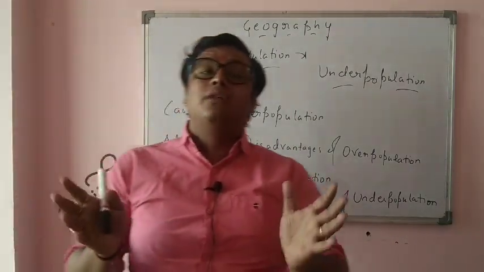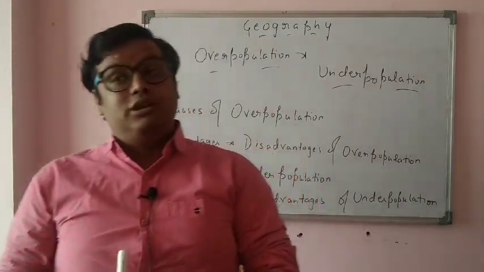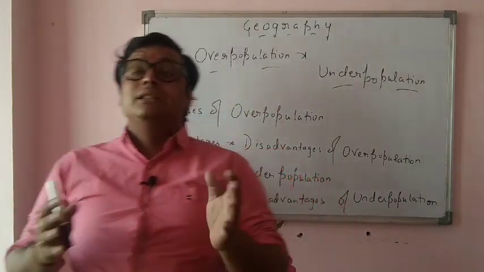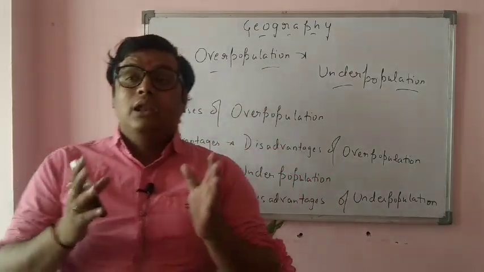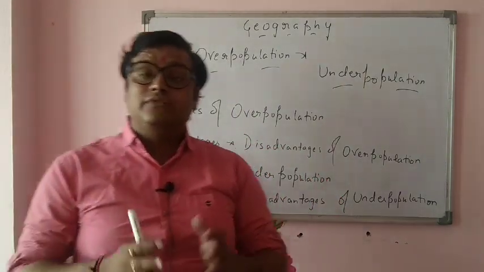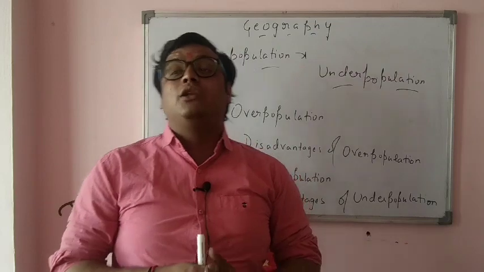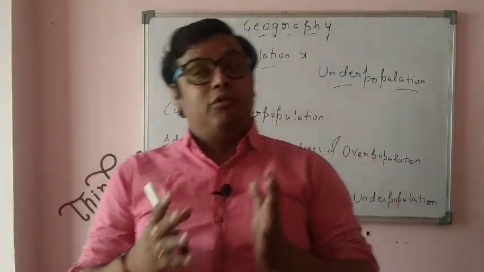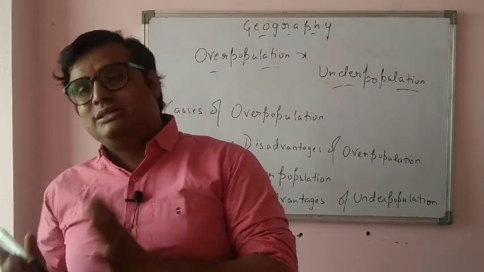Then there would be a high density of population. When we are talking about sparsely populated places, the places with fewer civic amenities, lack of transportation facilities and lack of jobs are known as sparsely populated, or sparse density of population.